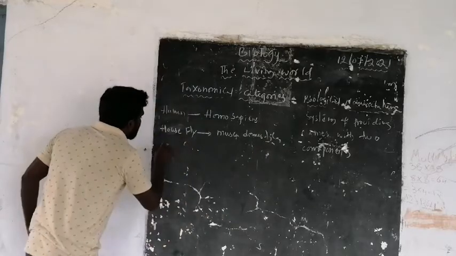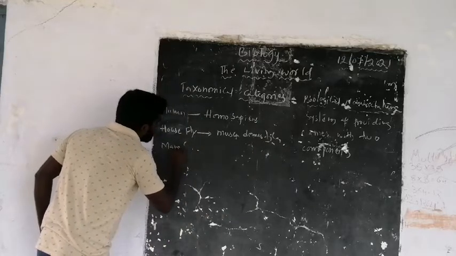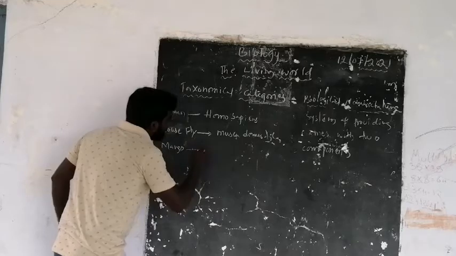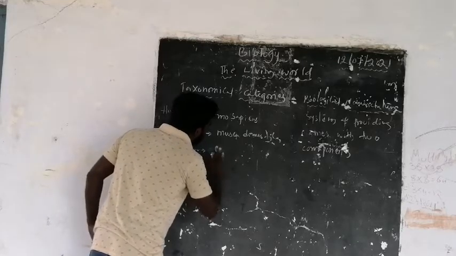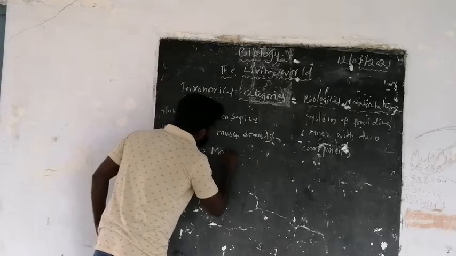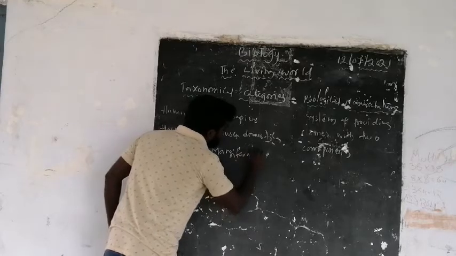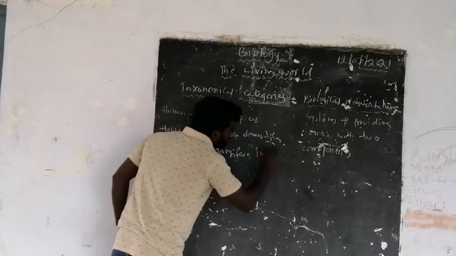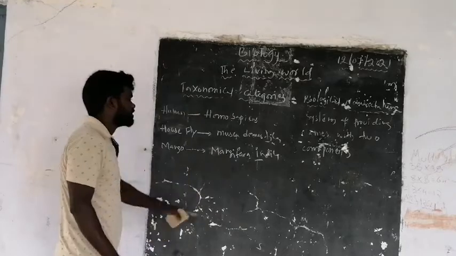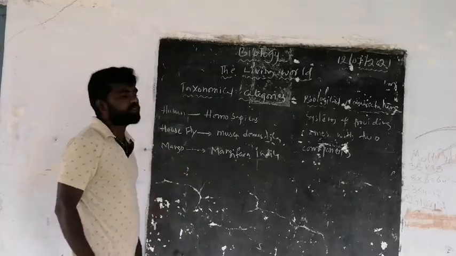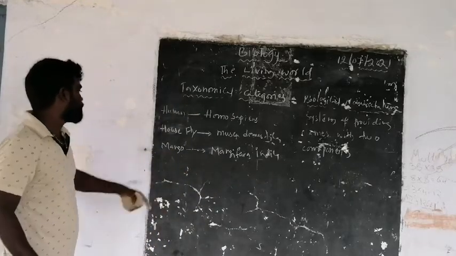Mango is Mangifera indica. Indica, you don't write with a capital letter, because this is the species name, so you write it with a small letter.